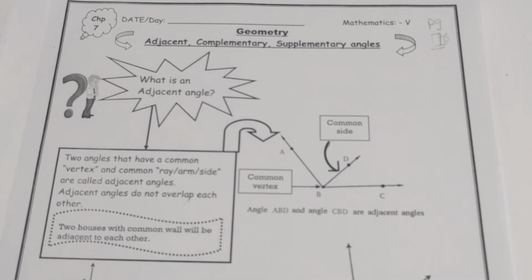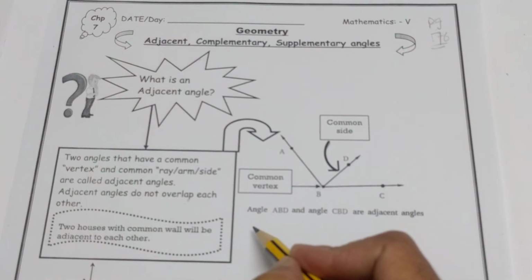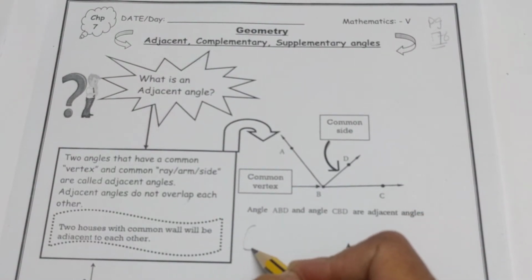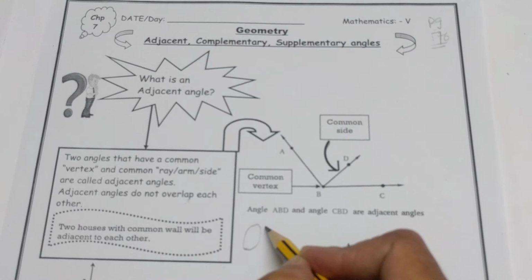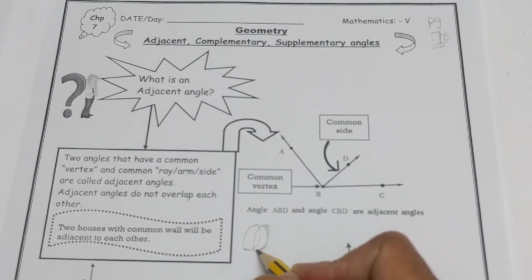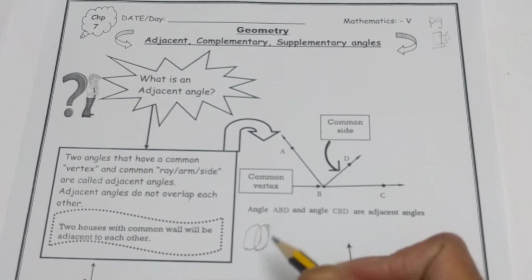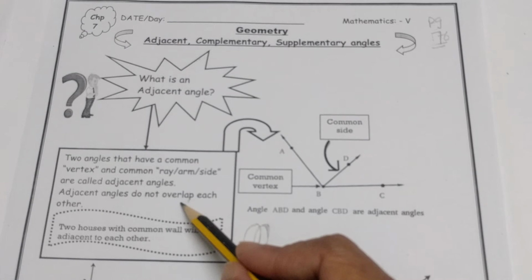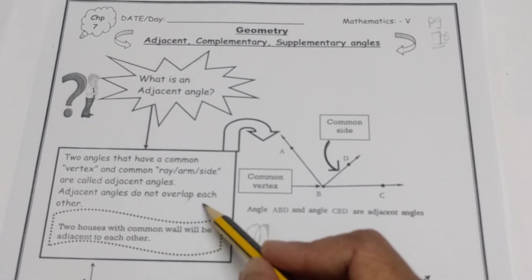No, there is no overlapping in the adjacent angles. Overlapping means this one is called overlapping. Like if there is an oval and there is another oval, and you put another oval over here, then this thing is called overlapping. So in adjacent angles there is no overlapping. Okay,